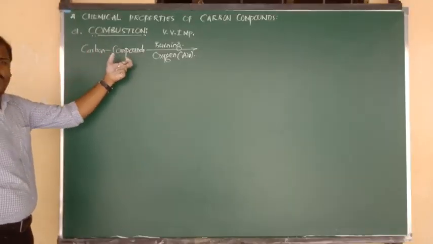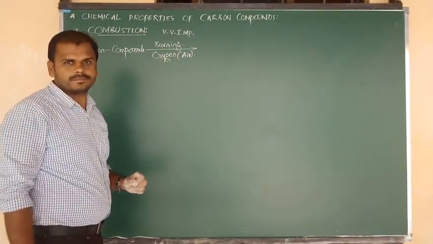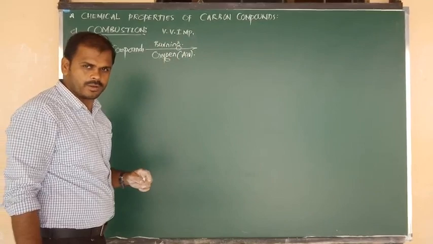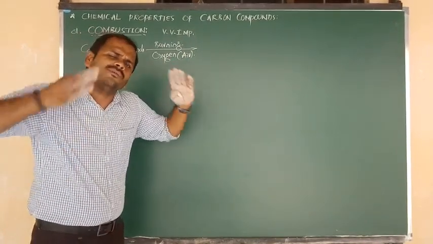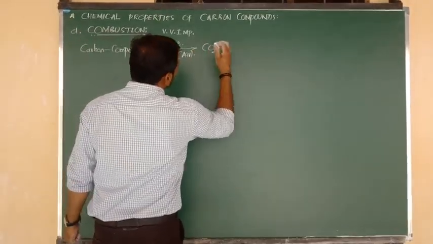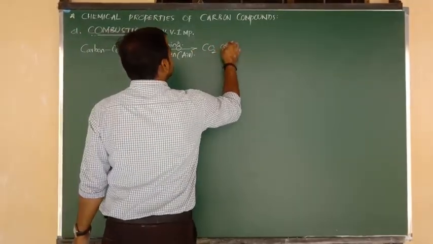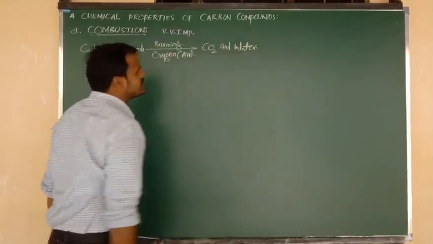So carbon compounds on burning with oxygen in the presence of air, these are the conditions applicable. Now in combustion, the commonly formed products are carbon dioxide and the water molecule.